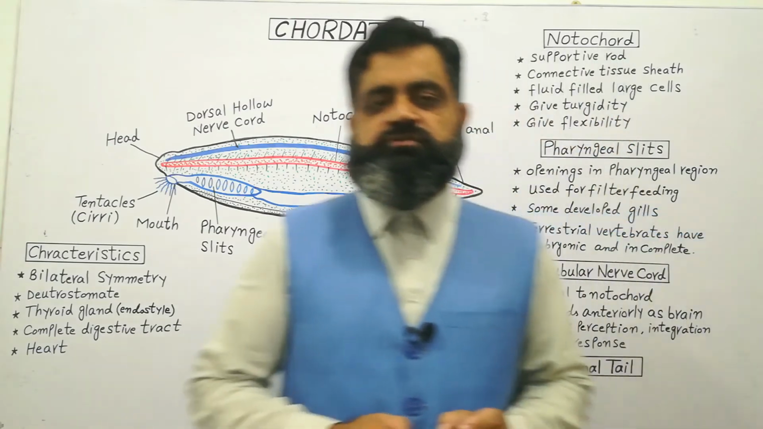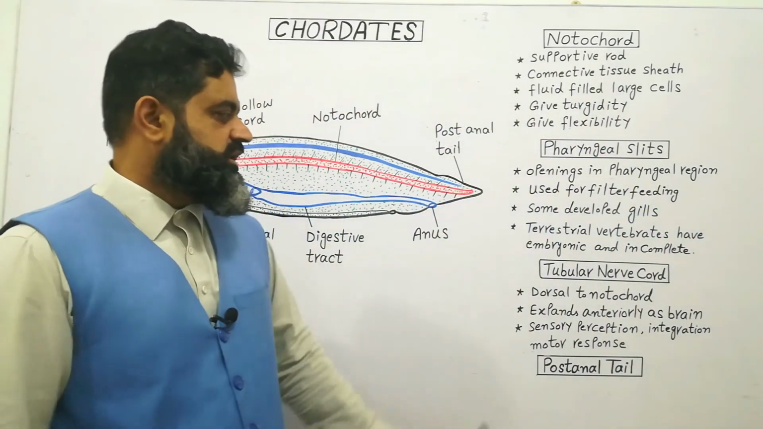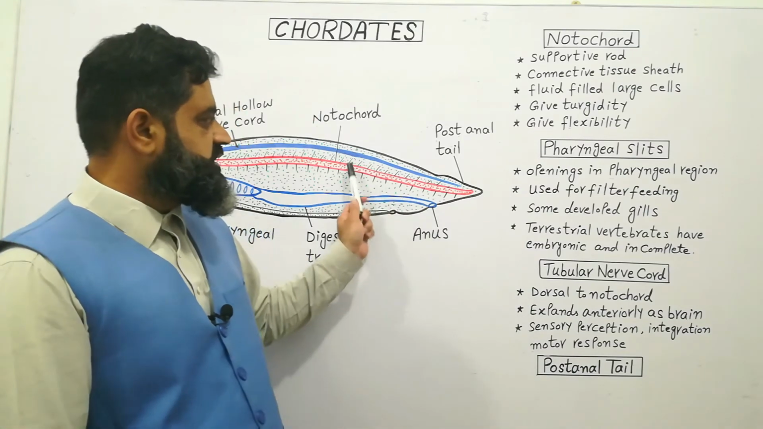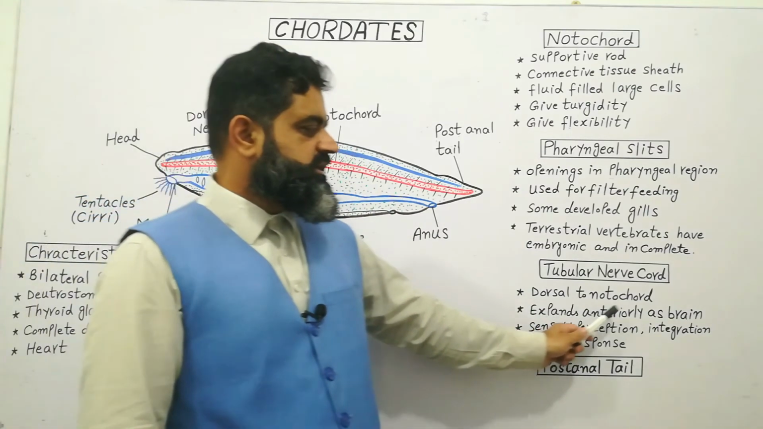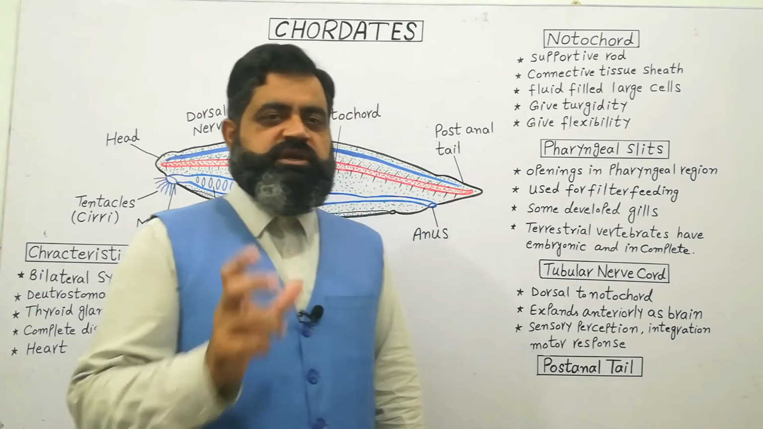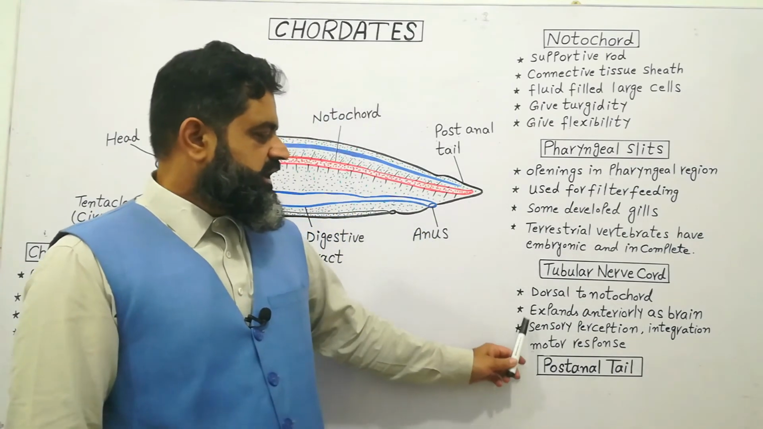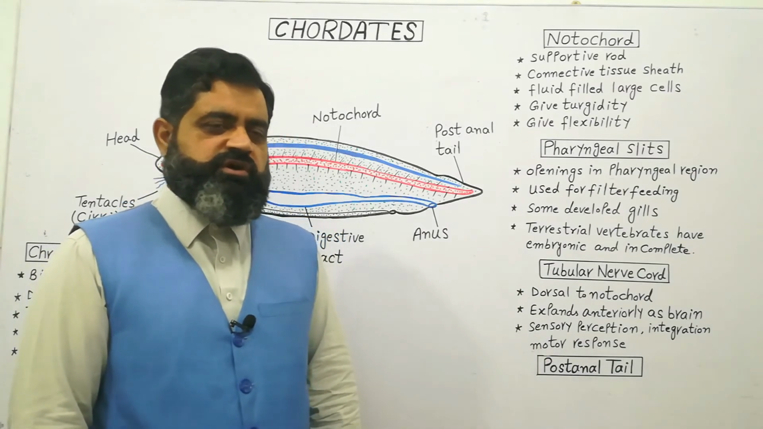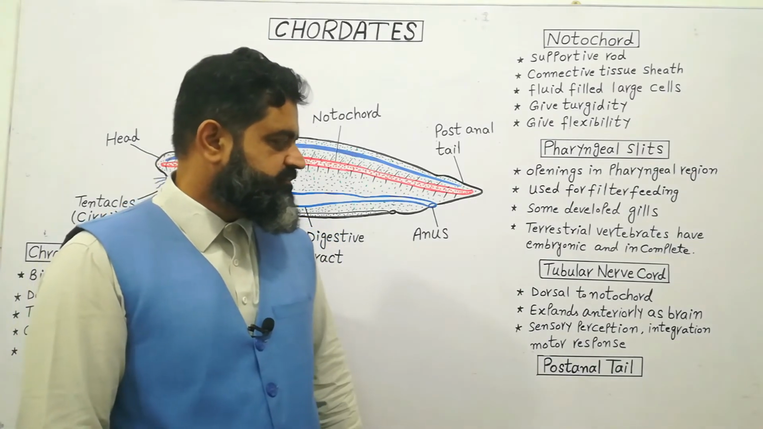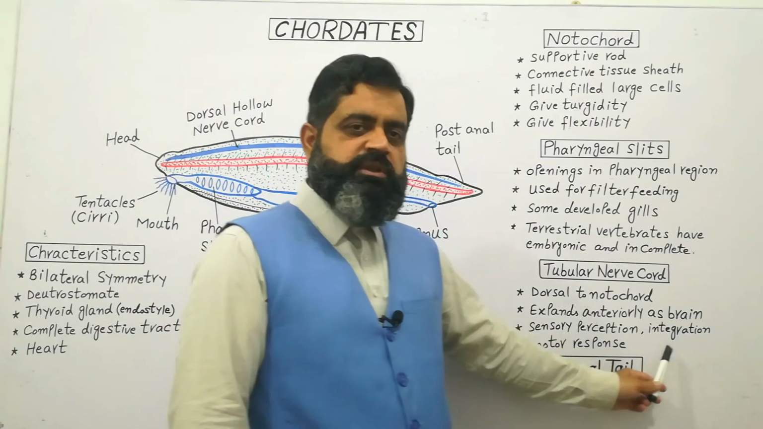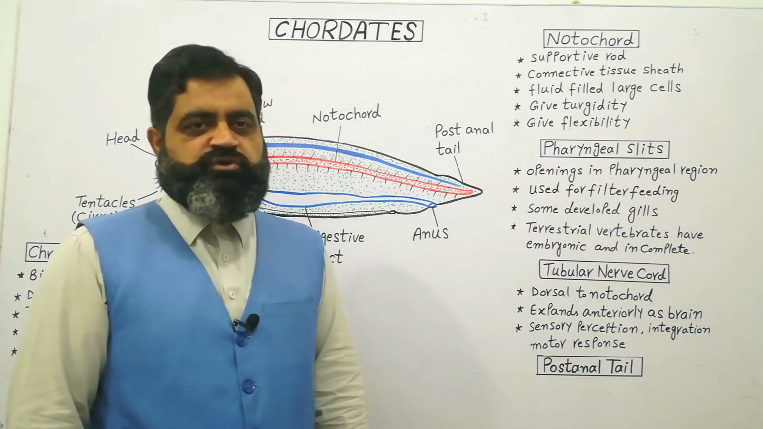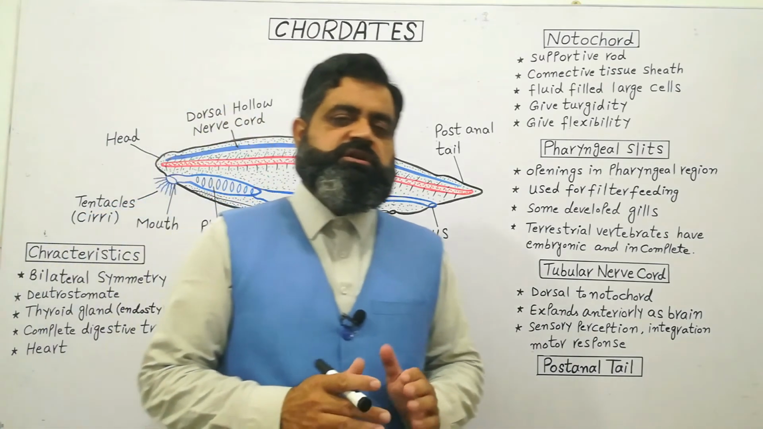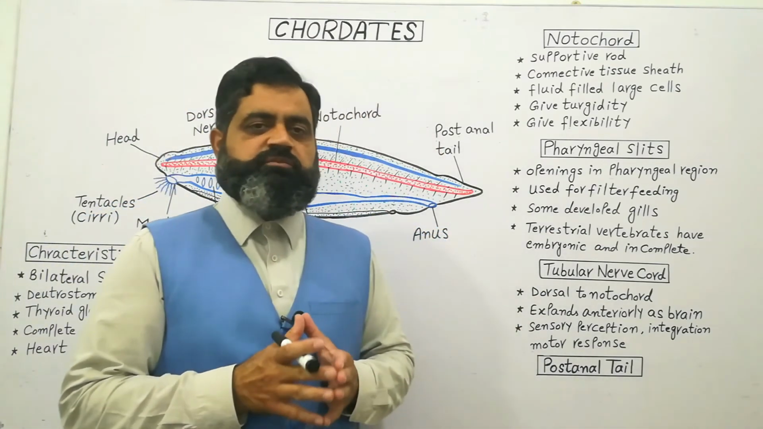The main features of the central nervous system or tubular nerve cord are: number one, it is dorsal to the notochord, as you can see in this diagram. It expands anteriorly as the brain. The anterior portion expands a little bit to form the brain. And the function of the tubular nerve cord is sensory perception. All the information from the environment is received by this system, and then there is integration of the impulses and motor responses by the body. So this is a very important character which is present in all the chordates of the phylum Chordata.